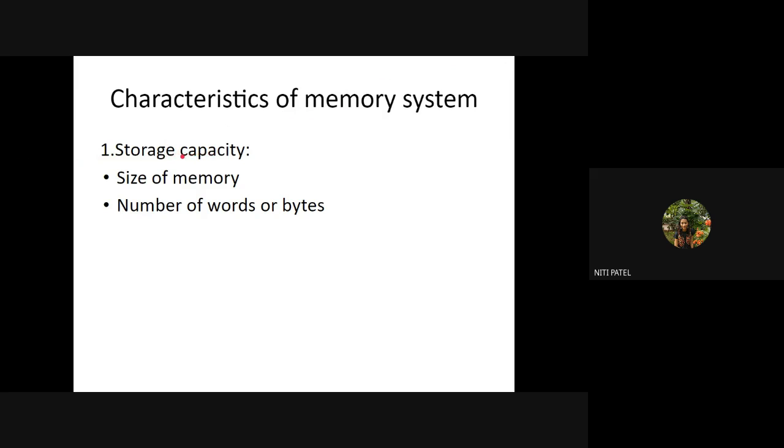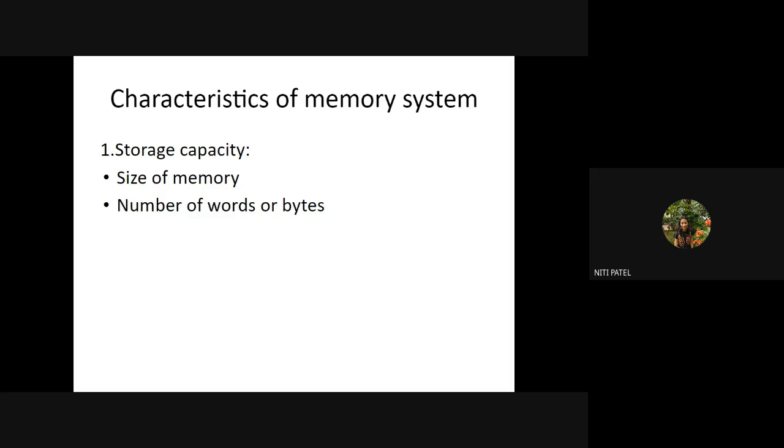First characteristic is storage capacity. What is storage capacity? How much data it can store. Correct. The amount of data that a particular memory can store is considered its storage capacity. Now we know that cache is a memory, RAM is a memory, hard disk is a memory, floppy disk is a memory, CD is a memory, DVD is a memory, magnetic tape, magnetic disk, all these are types of memory.